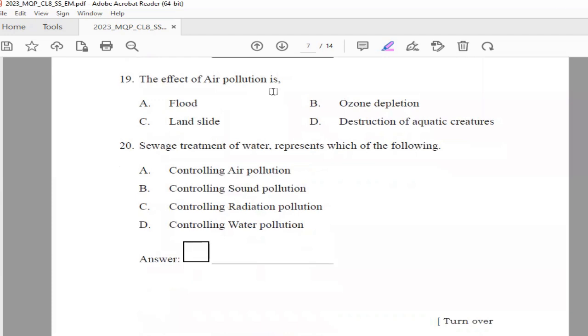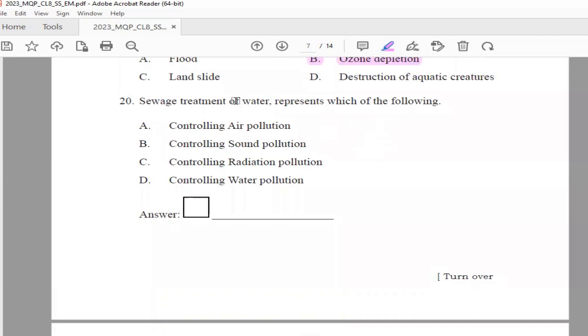Next, the effect of air pollution is flood, ozone depletion, landslide, or destruction of aquatic creatures. And of course, the answer will be option B, ozone depletion. Next, sewage treatment of water represents which of the following? Controlling air pollution, controlling sound pollution, controlling radiation pollution, or controlling water pollution. And the option D is the right answer, controlling water pollution.